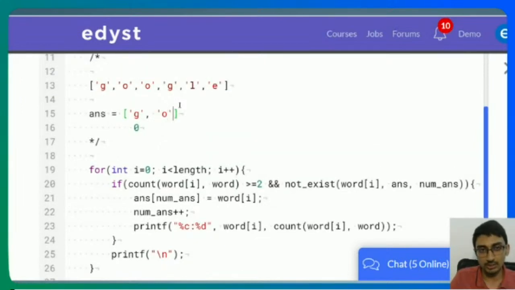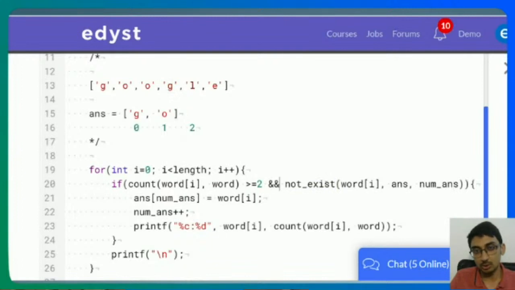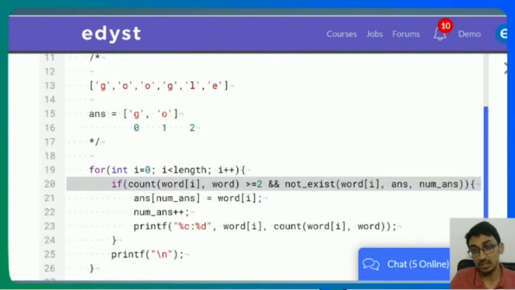Next comes O. Does O occur twice? Yes, it does. So again, insert it here at index 1. Number of answers plus plus. You have 2 answers so far. Then when G comes again, you will check whether it exists or not. So it says greater than or equal to 2 and not exist. If it doesn't exist in answer, only then I'm going to append. It does exist in answer, so I'm not going to add it to this array over here.